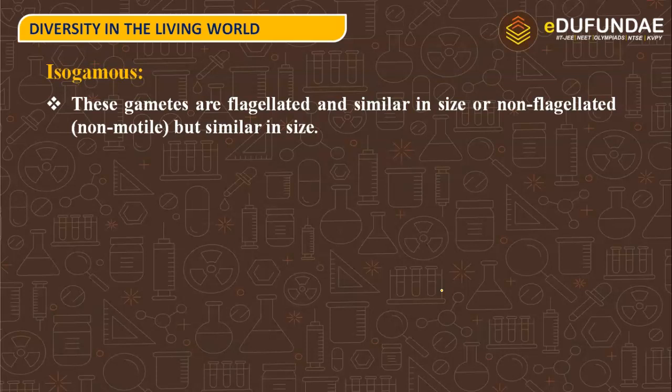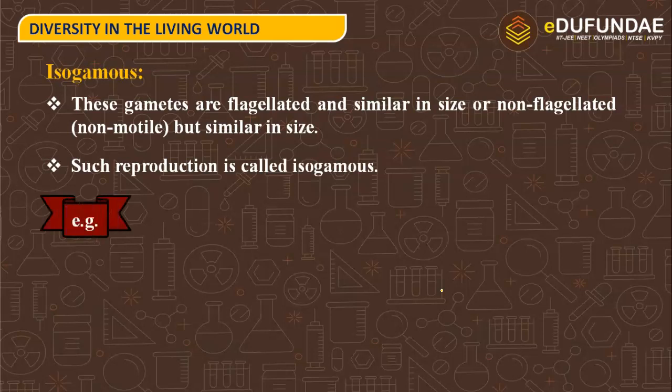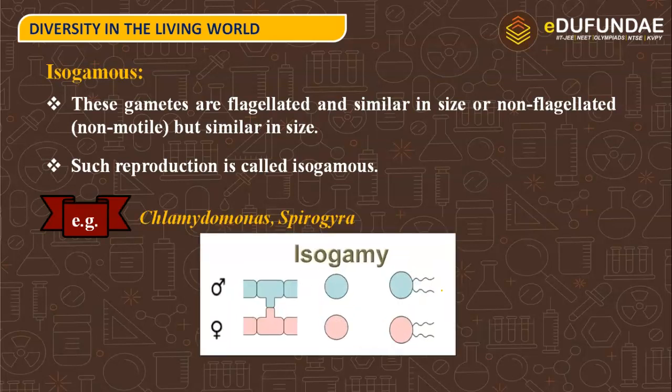That is why we use the term iso, which means same, and gamous, that means gametes. Such reproduction is called isogamous reproduction. For example, in case of Chlamydomonas and Spirogyra. So here we can see the isogametes, the male and female gametes look exactly similar.